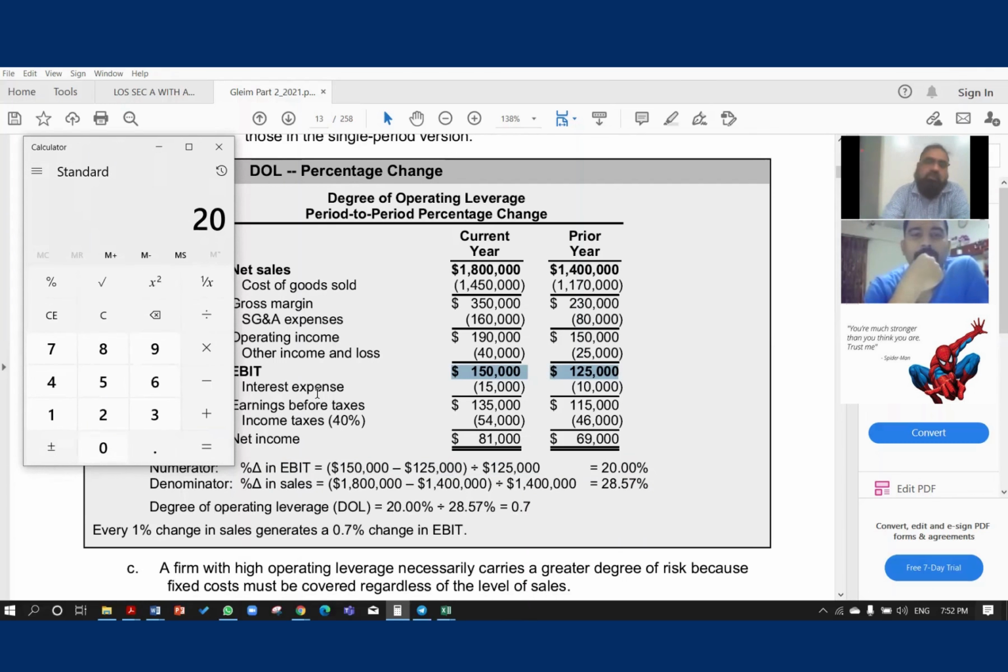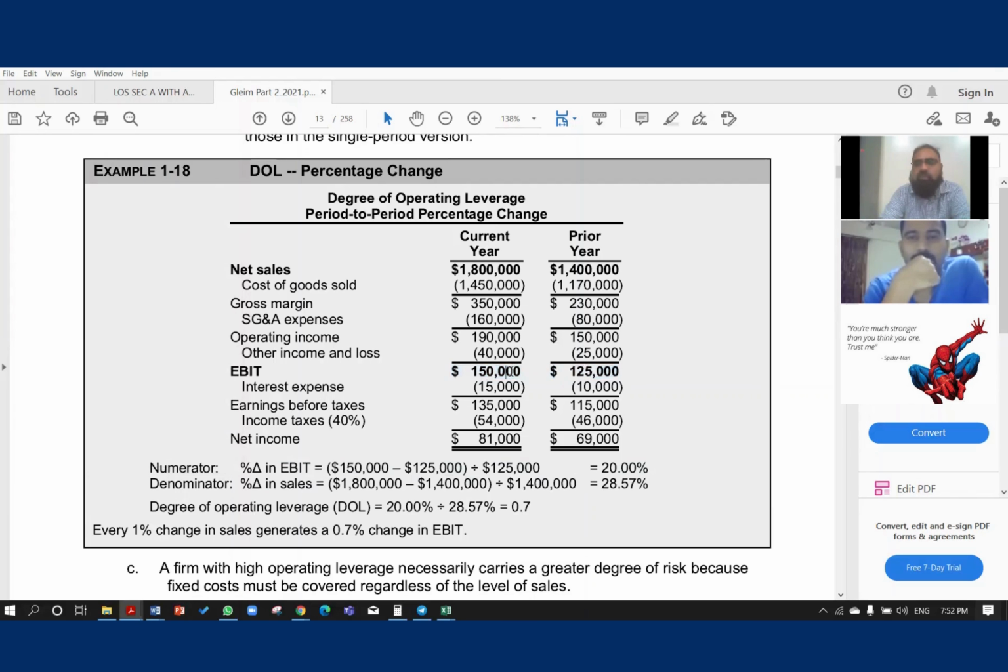Right. So we understand the percentage change in EBIT. From the last 125, EBIT has now become 150. It means we can say 20% growth.